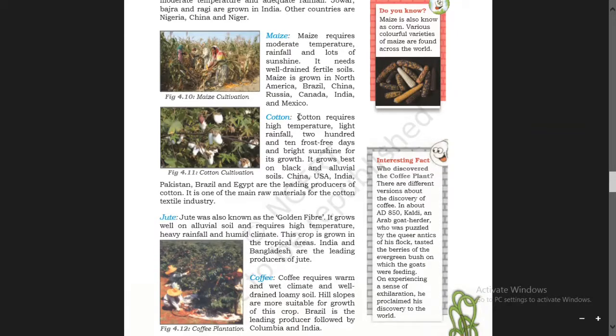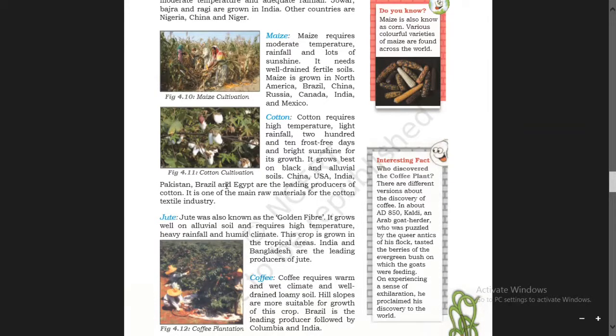Cotton. Cotton requires high temperature, light rainfall, 210 frost-free days and bright sunshine for its growth. So these are the factors required for the growth of cotton. It grows best on black and alluvial soils. China, USA, India. In our country, it grows in the western part of India.